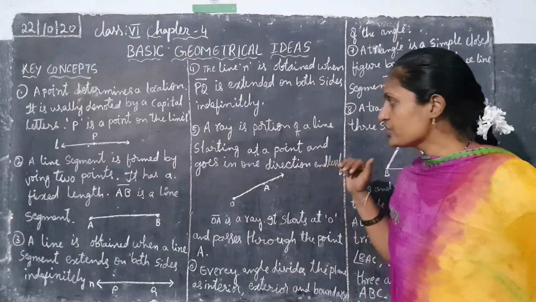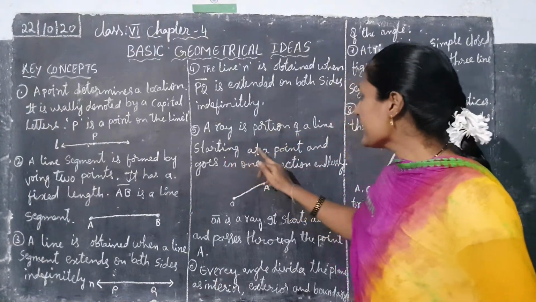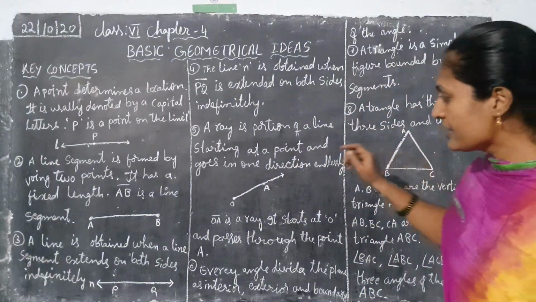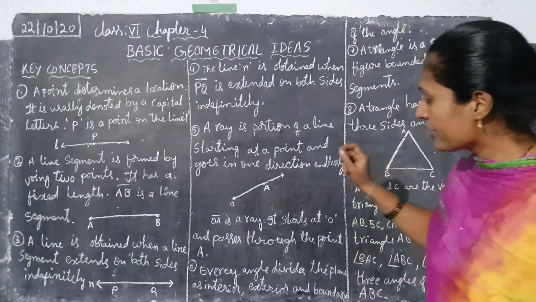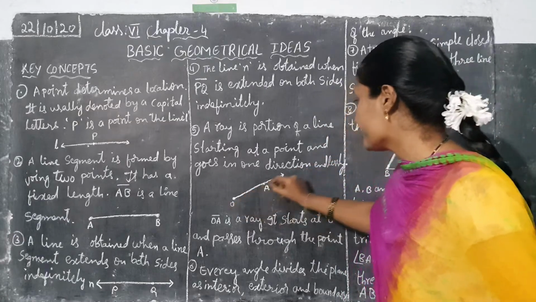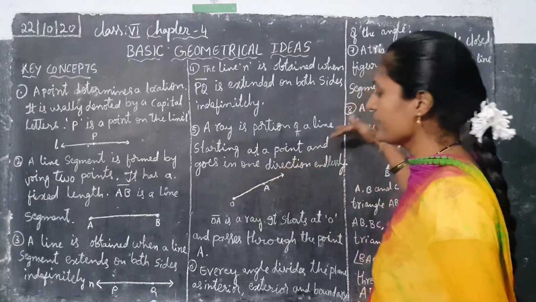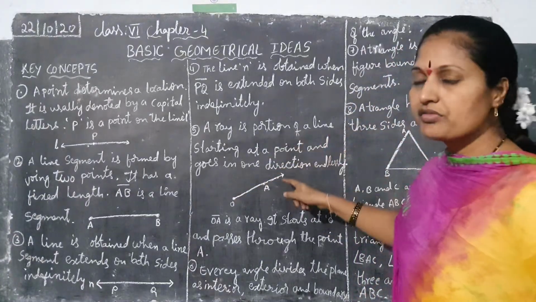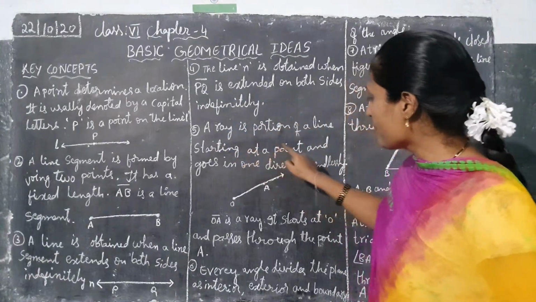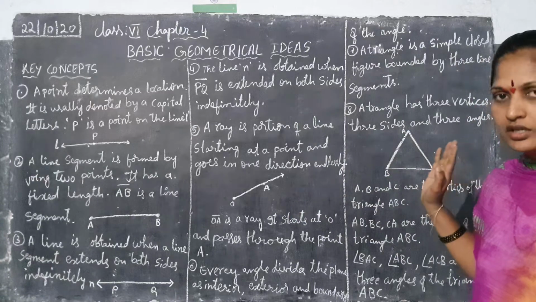Okay. Now next point, children. A ray is a portion of a line starting at a point and going in one direction endlessly. See, one ray: you start at one point and move in one straight direction endlessly. This does not end. Ray means the line continues, children. Understood? This definition we have to write. A ray is a portion of a line starting at a point and going in one direction endlessly. We have to learn, children.